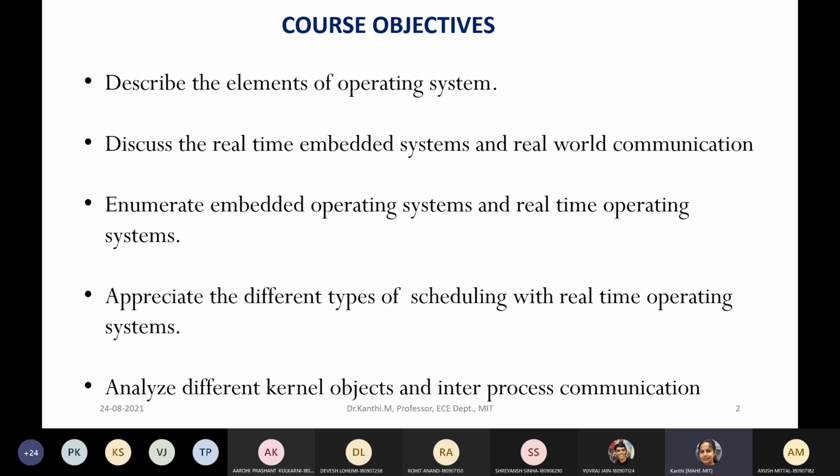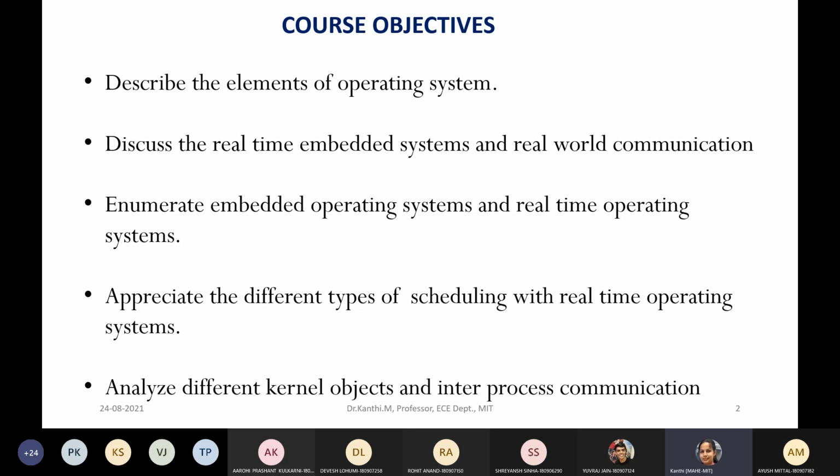Then last one, analyze different kernel objects and inter-process communication. So we should know various kernel objects like what is a mutex, semaphore, and message, so message passing, etc. Maybe this will be dealing with the specific operating system, and maybe we'll touch upon the basics of those concepts.